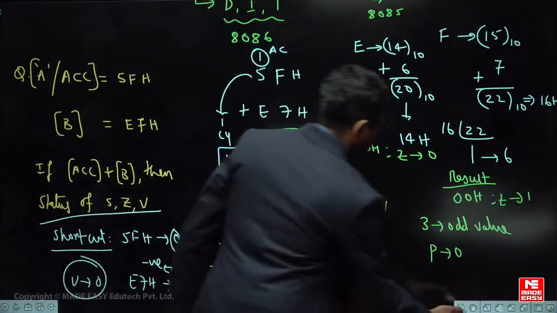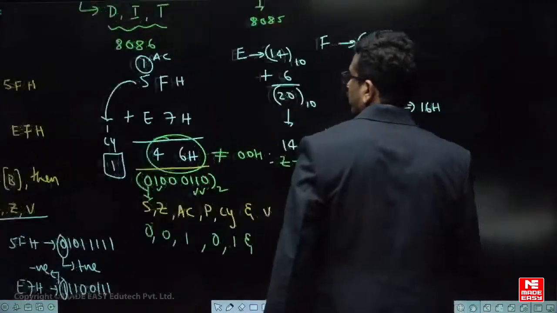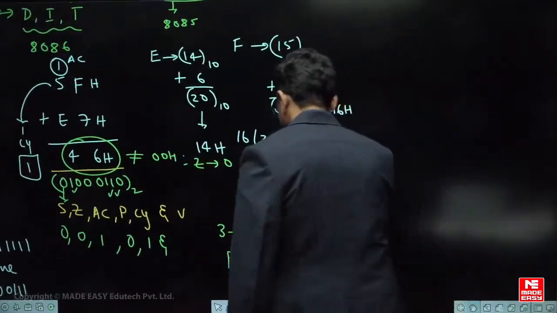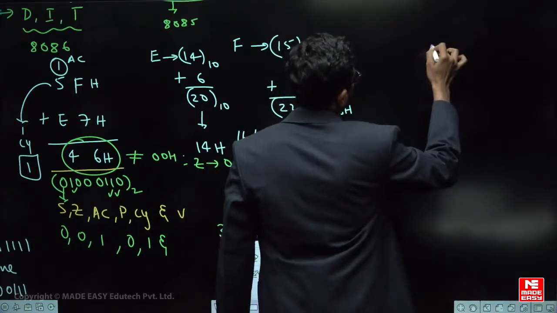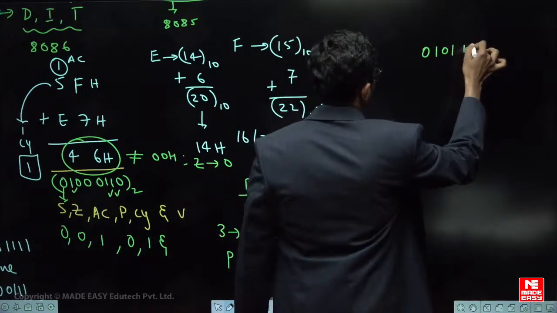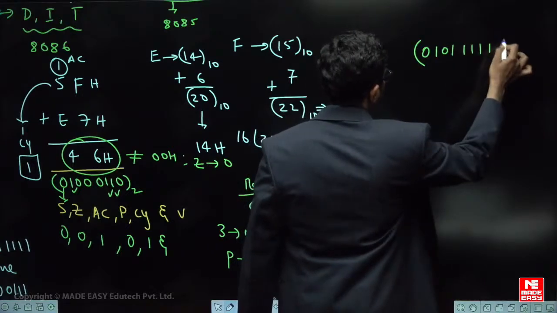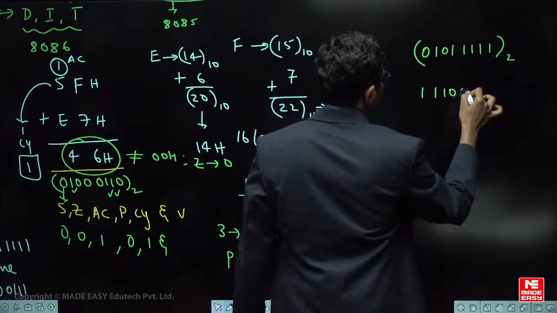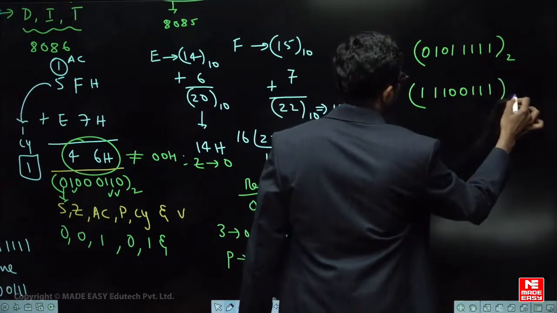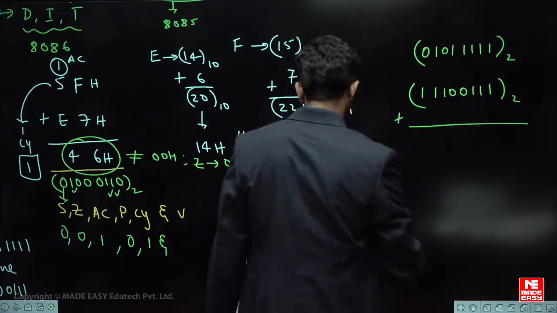So let us take another way of solving this particular overflow flag. Okay, how to understand this. If you look at this data, the binary pattern of 5F is 0101 1111. This is the binary form. The second one is E7. E means 1110, 7 means 0111. This is the binary form of both data. Understood, all of you, right?